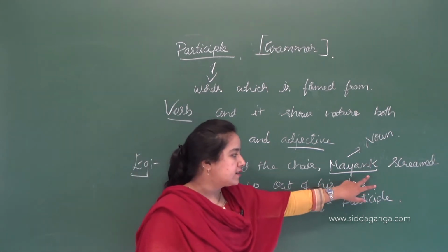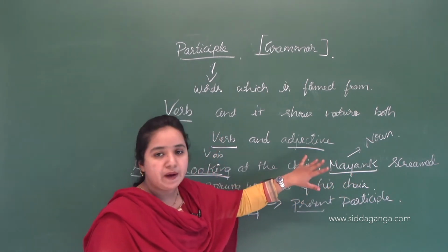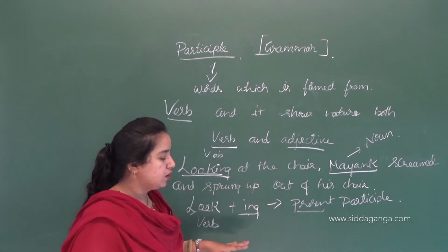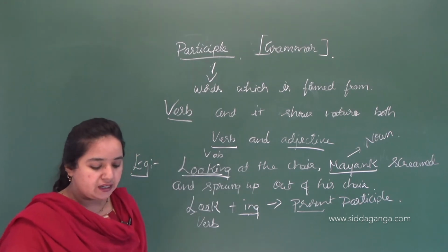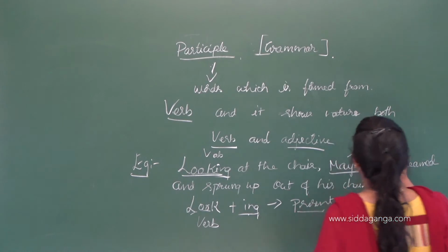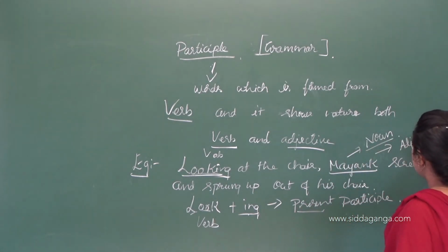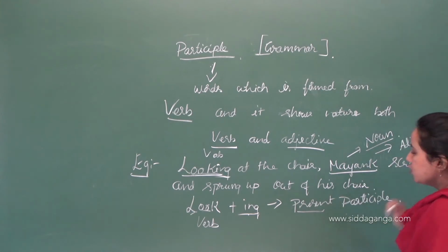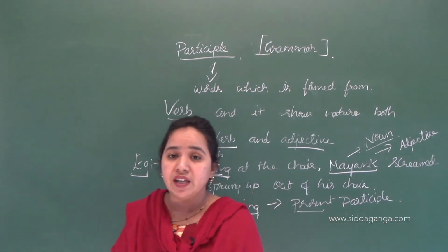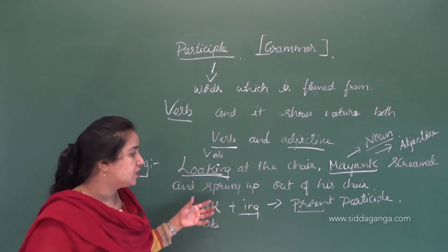In the next part of the same sentence, Mayank is a noun, and it also acts like an adjective, so it shows the quality here. He is screaming when he looks at the snake.